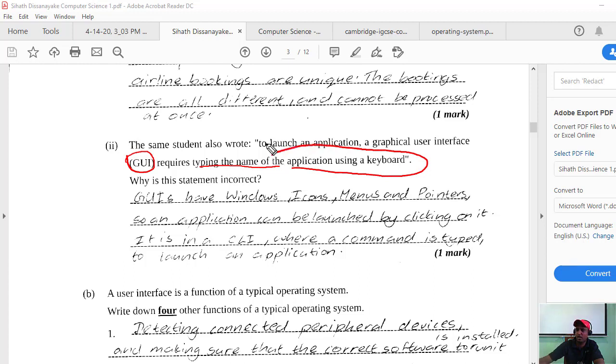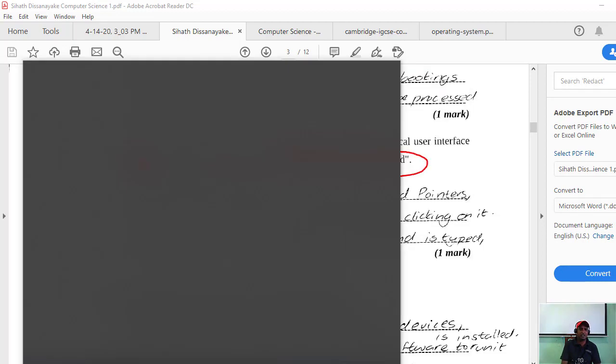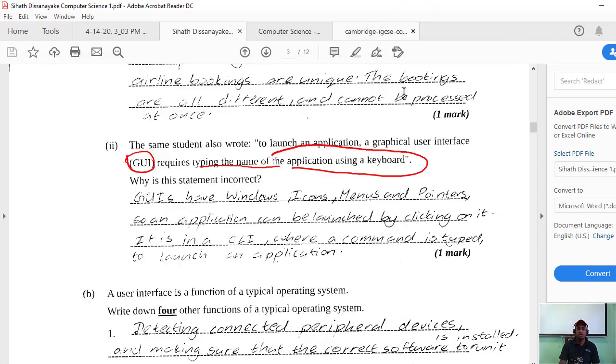They are saying that, for example, if you want to open the Word application, you have to go to the command prompt or somewhere and type it. So that is also possible, but it doesn't belong to the GUI, right? See, GUI, graphical user interface, basically we are not typing the words and things like that. We don't have to type it. So the graphical user interface is the basic.